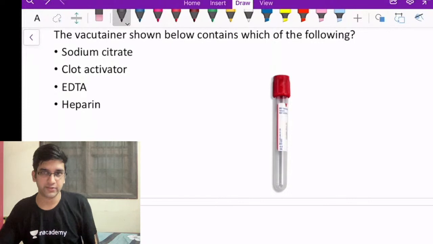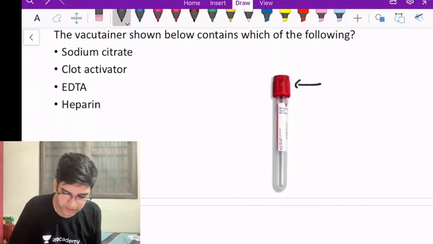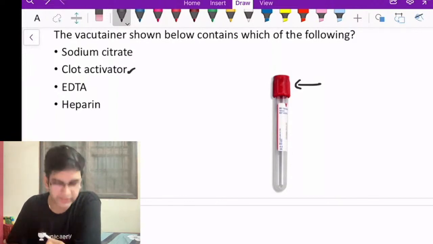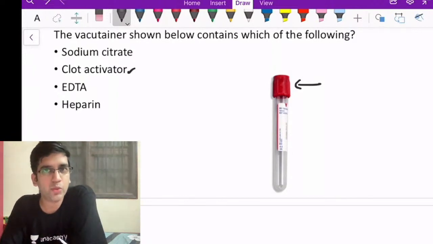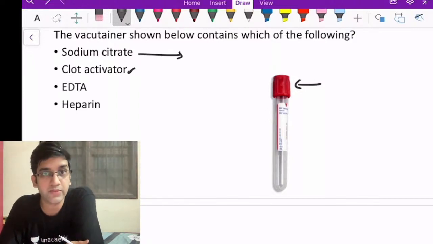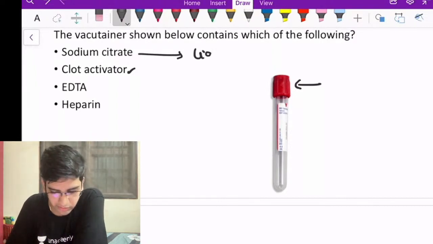See, there are vacutainers, right? So vacutainers are based on the color of the cap. A red color will have clot activator. We have other 4 options. We look at what will be the color for the other 4 options, right? And sodium citrate, what color do you think it will have? Perfect. Citrate will have a light blue color vacutainer, fine.